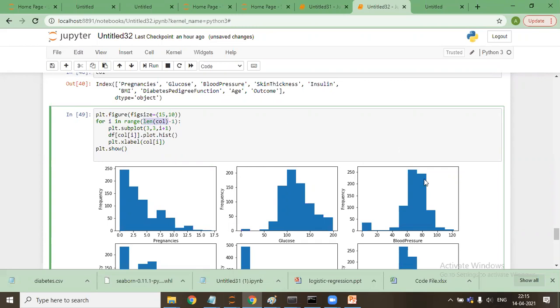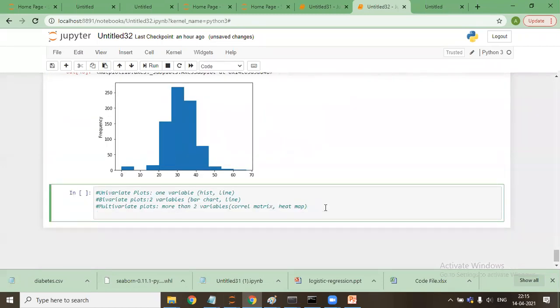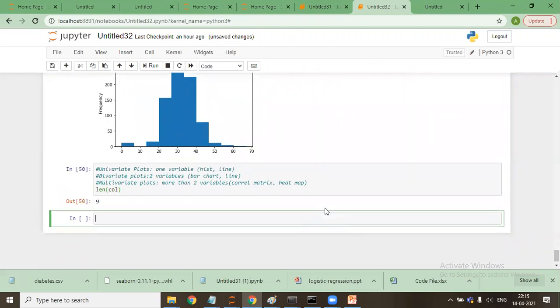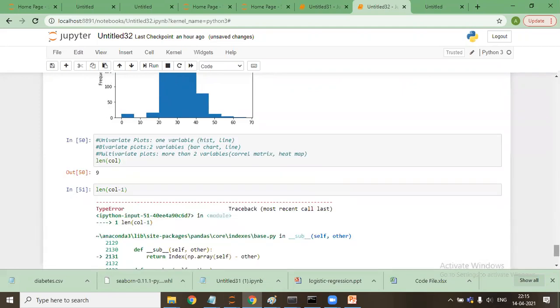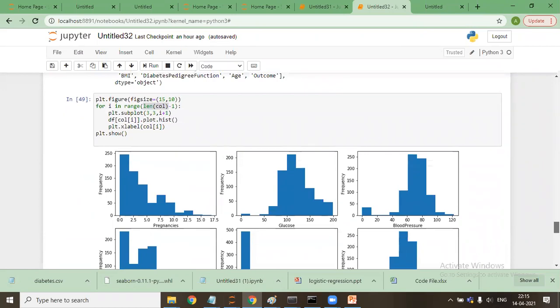So it is 9 if I say len. Say len col minus 1 is the thing which I've written.